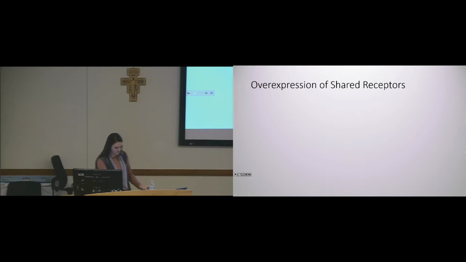So for the first specific aim, we wanted to somehow be able to overexpress the shared ACVR2A and B receptors in our cell line. So we first tried a method called transfection, and one of the medical students in Dr. Lowry's lab spent a whole summer trying that method and had no luck. So then we tried a method called transduction using an adenovirus, again, had no luck.